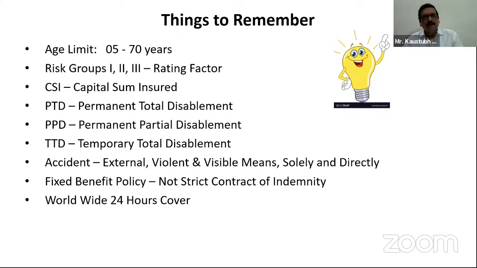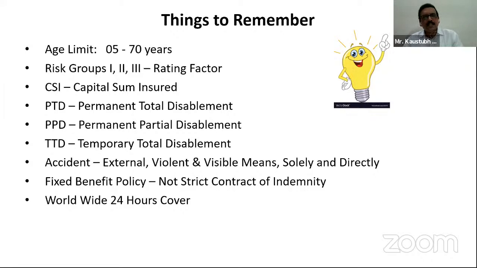This cover is worldwide and 24 hours cover. One of the questions is about what happens after payment of the 100% of the sum insured. When we say that in case of permanent total disability 100% of the capital sum insured is payable, your policy will not be valid any more then. Once the claim is paid, the policy is not valid again.